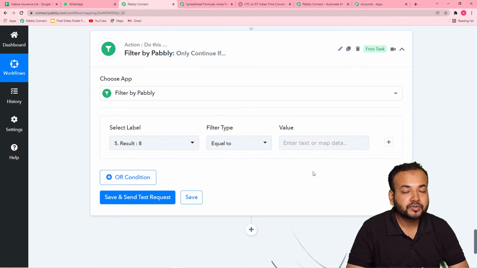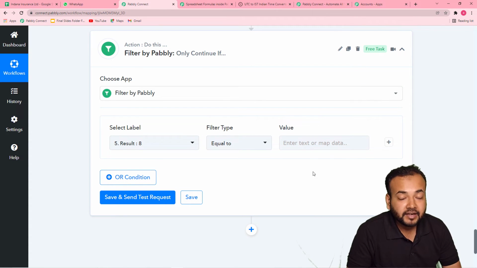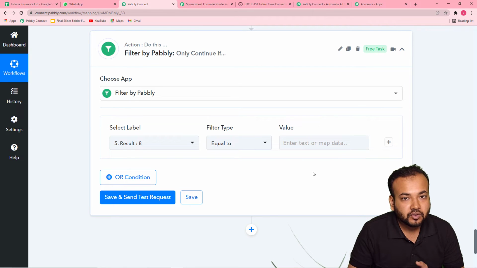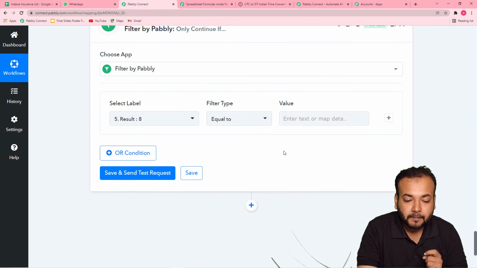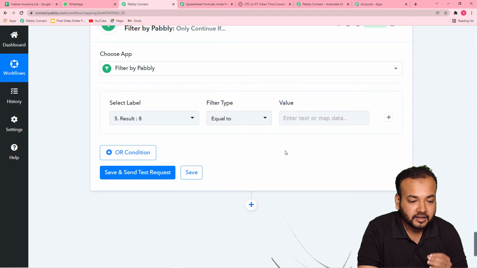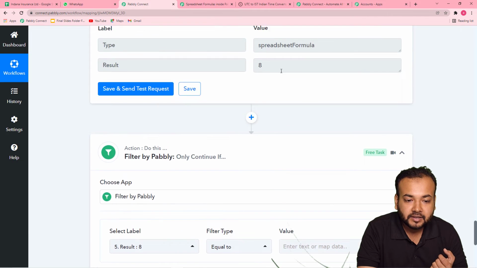We want to send the reminder messages 7 days before the actual expiry date of the policy. So when this happens, the result in this Number Formatter will be 7. Now the result is 8, but when the actual date arrives, when there will be a difference of 7 days, the result will be 7.